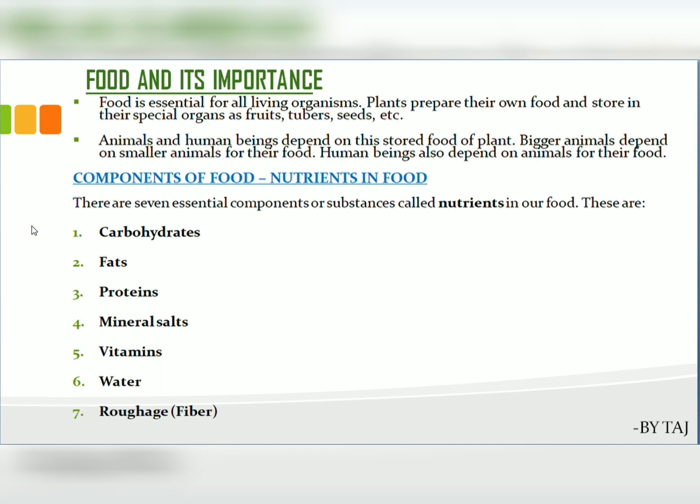Coming to the components of food, that is nothing but the nutrients in food. There are 7 essential components or substances in the food that we call nutrients. Those nutrients are carbohydrates, fats, proteins, mineral salts, vitamins, water and roughages. We are going to learn about this concept in detail.